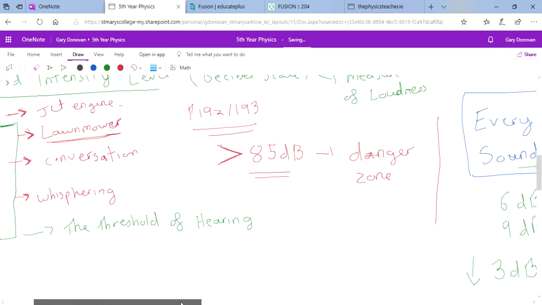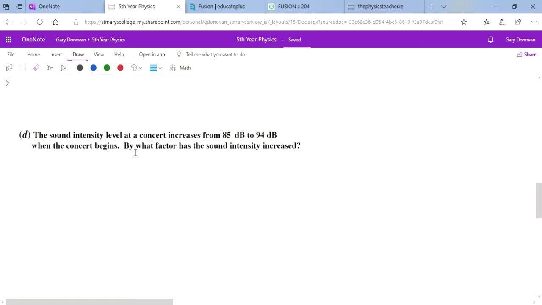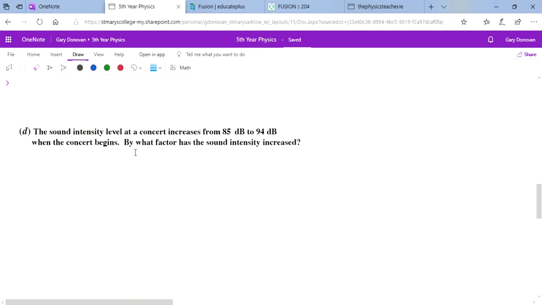Okay, the video is getting a bit long now, but one really quick question. This is the 2009 question 5D. So the sound intensity level goes from 85 decibels to 94 decibels. By what factor has the sound intensity increased? So to go from 85 to 94 decibels, that should be a small d, capital B, yeah. There is a 9 decibel increase.